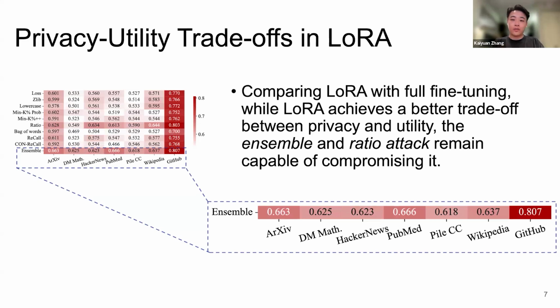Next, we asked a natural question. Will more parameter-efficient methods, such as LoRA, solve this problem? The answer is that they can help, but they are not a complete fix. LoRA fine-tuning generally leaks less information than full fine-tuning, offering a better balance between privacy and model performance. However, as you can see from the results, the attack scores are still well above random guessing. A determined adversary using a strong method like our ensemble attack can still successfully identify training members. And this told us that a more targeted defense was necessary.